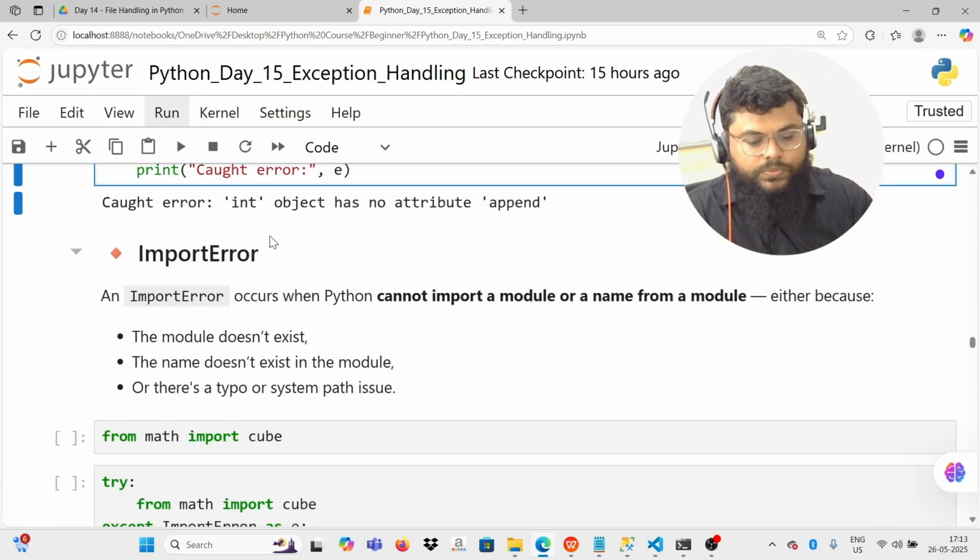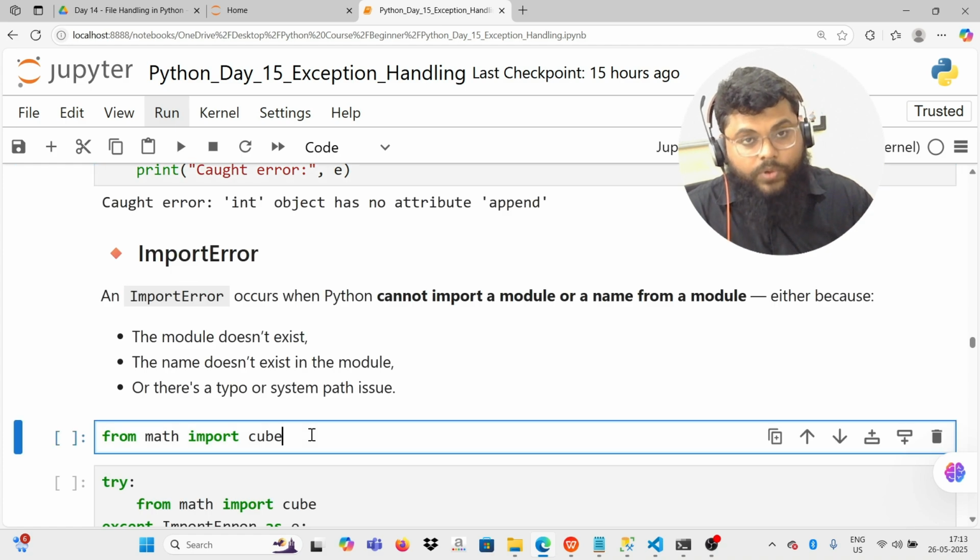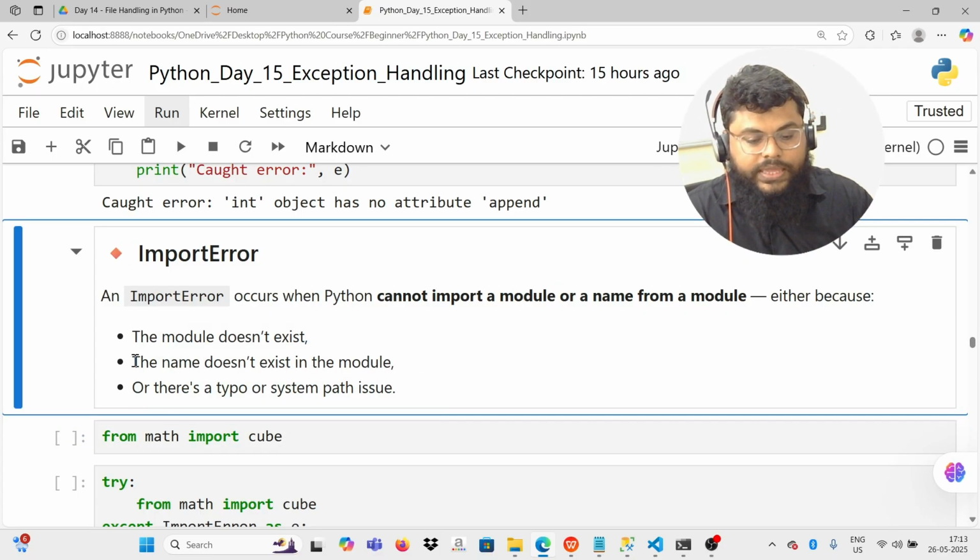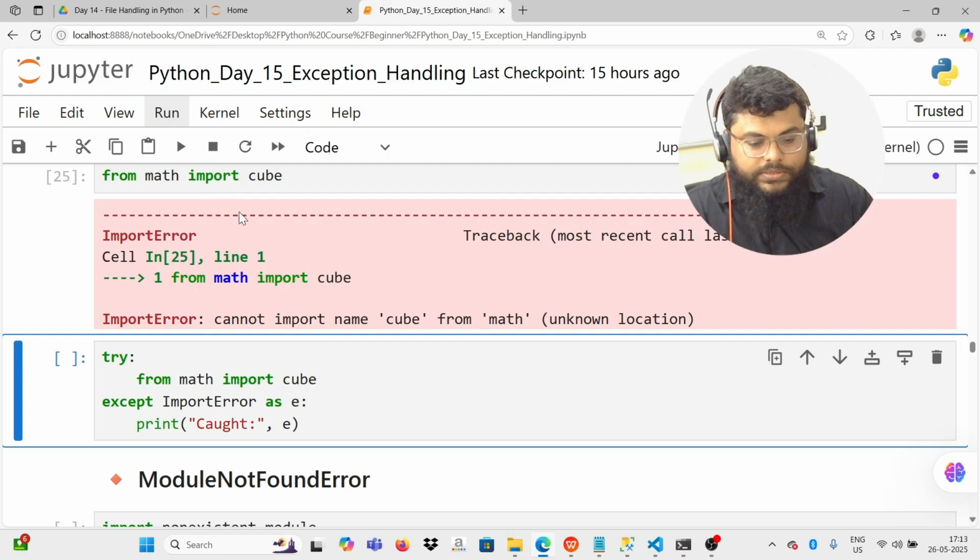Next, we have import error. So you might have noticed initially we have installed Jupyter Notebook using pip install. So there might be some scenarios where we might not have the module existent in our system. So in those cases, we'll get this error called import error. Okay. So why does it occur? The module does not exist. The name does not exist. Might be we are entering the wrong name of the module, or there's a typo or a system issue, path issue. Okay. So let me run this.